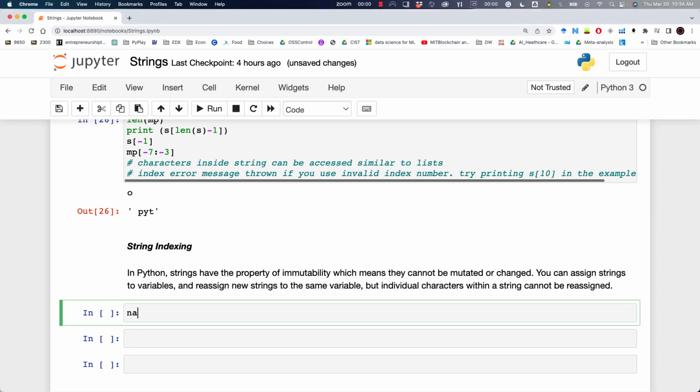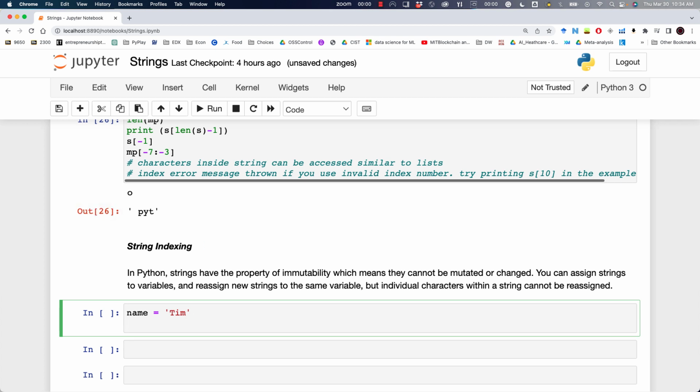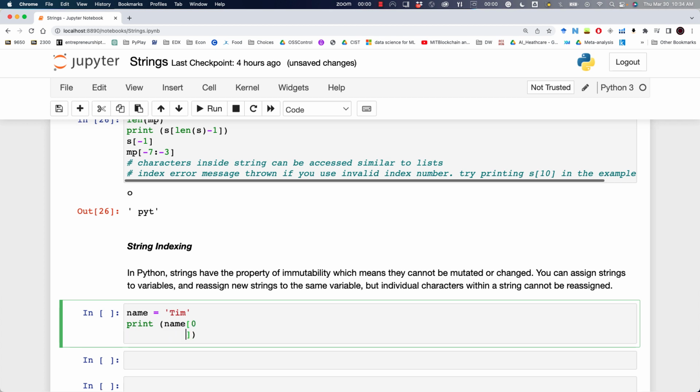Let's go through some examples just to see how that would work. I'm just going to create a new variable called name, assign it a piece of string, Tim, and print name index 1.